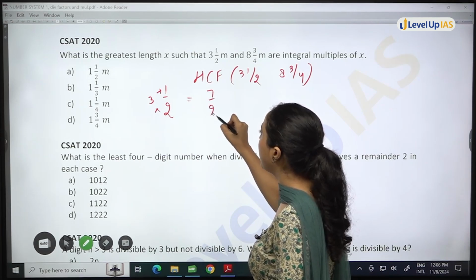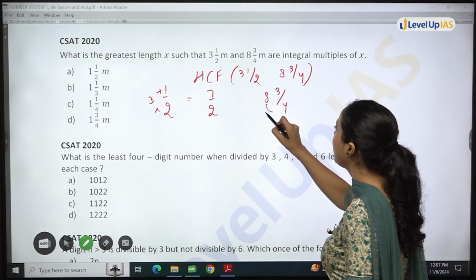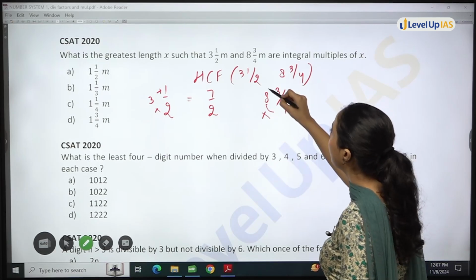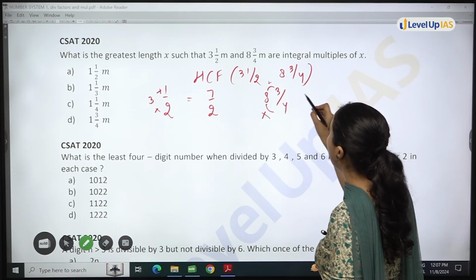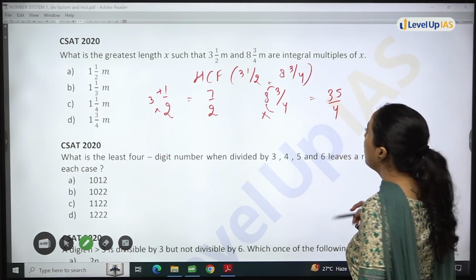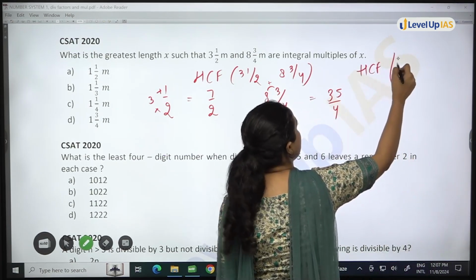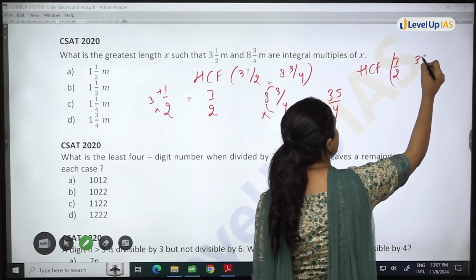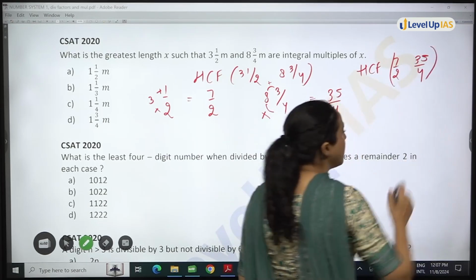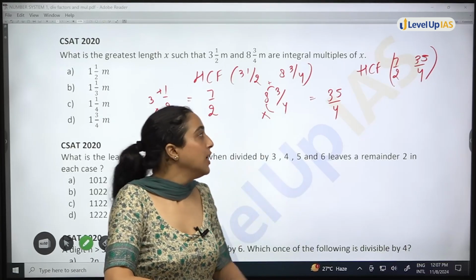So 7/2. 8 3/4. 8 multiply 4, 32, plus 3, 35. You get 35/4. So you have to find out the HCF of 7/2 and 35/4.